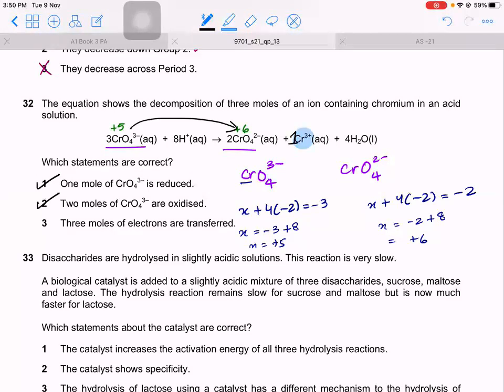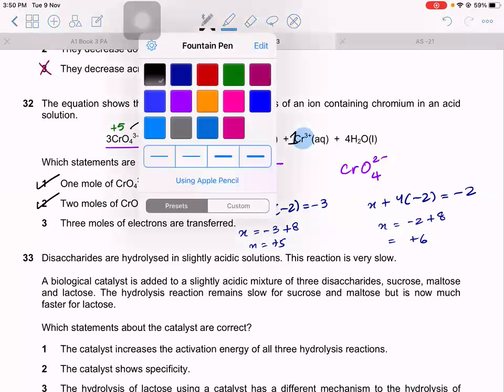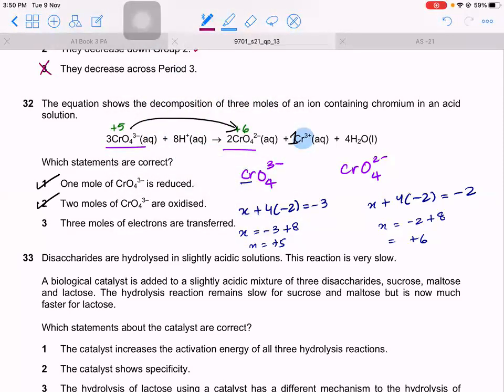Do you see? 3 moles of electrons are transferred. Will that be 3 moles of electrons? Let's see. No, that'll be 4 moles, it won't be 3, because you see the charges on both sides. The charges here are plus 3 plus minus 2. And over here it's minus 3 plus 1. So this is not 3 moles of electrons. Therefore, the answer is 1 and 2. That is B.